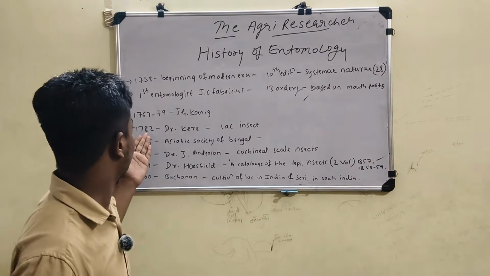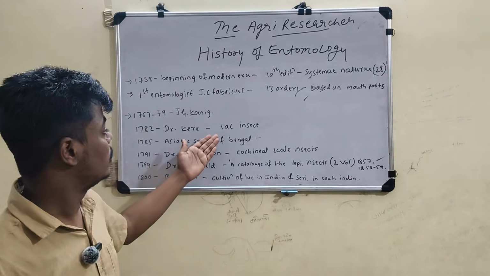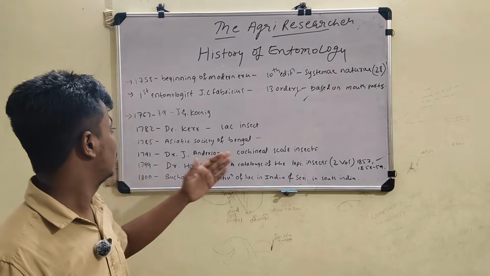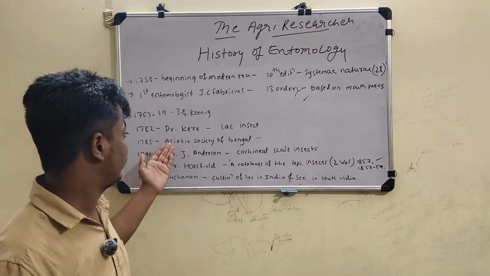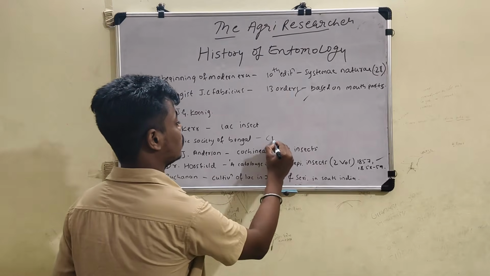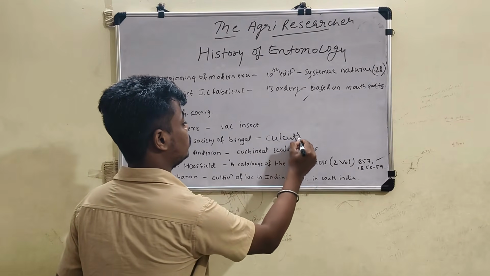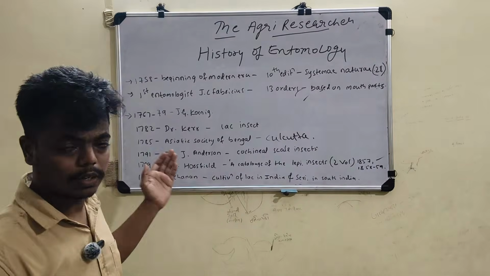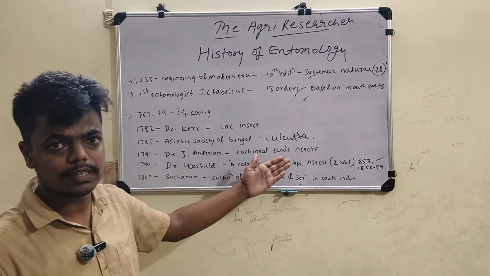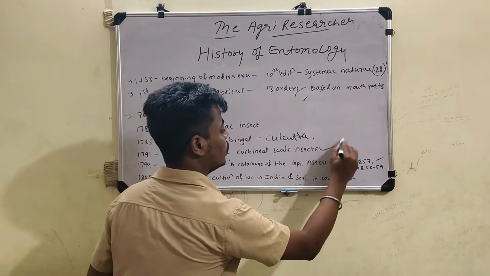And next come to 1782, Dr. Kerr published a special account on the lac insect. And next come to 1785, the Asiatic Society of Bengal was started in Calcutta, and that is also important. Next, 1791, Dr. J. Anderson, cochineal scale insects also. It is also a very important point.